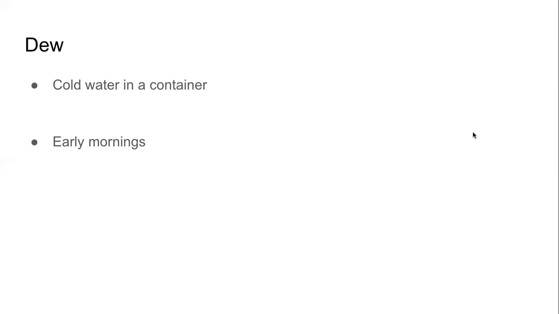Dew, which Alfia already mentioned. Think about a time when you took a cold bottle of water from the fridge and you kept it outside. The bottle was filled with water inside, but after some time you start seeing water outside the bottle, on the bottle, and not only just on the surface of the bottle. There is so much water that it drips, and where we have kept the bottle it becomes wet. Everyone has seen this, right? And to prevent all this, some people use coasters on the table so that the table does not get wet, the table cloth does not get wet. So there is a small plate on which the cold glass is kept. Coasters.